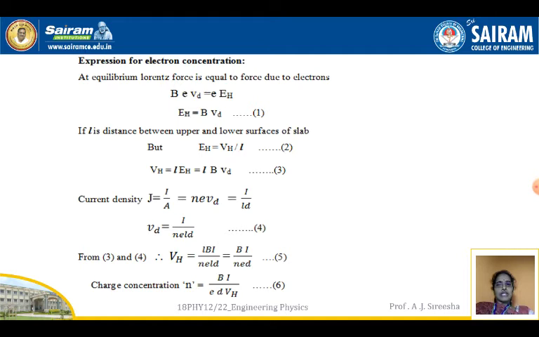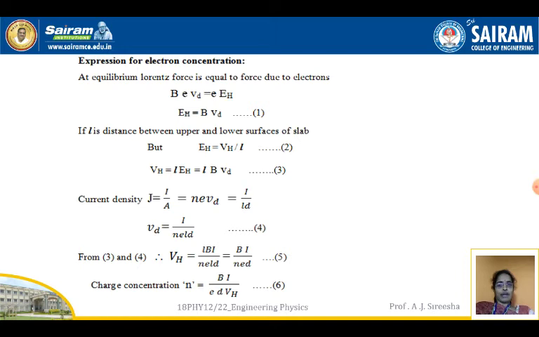Now current density J is equal to I by A, we know it, and J is equal to N e VD, which is nothing but I by L D. From these equations, we have VD is equal to I by N e L D. Rearranging the terms, you will get equation 4. From 3 and 4, VH can be taken as L B I by N e L D, that is B I by N e D.